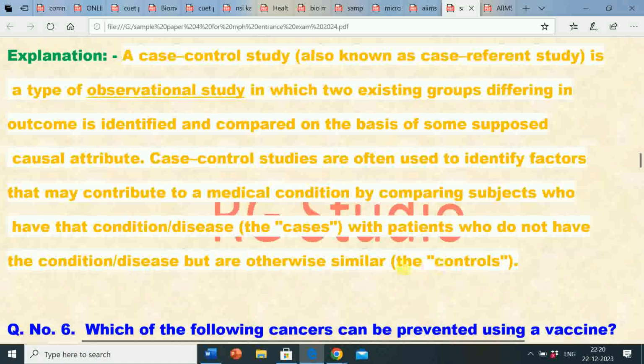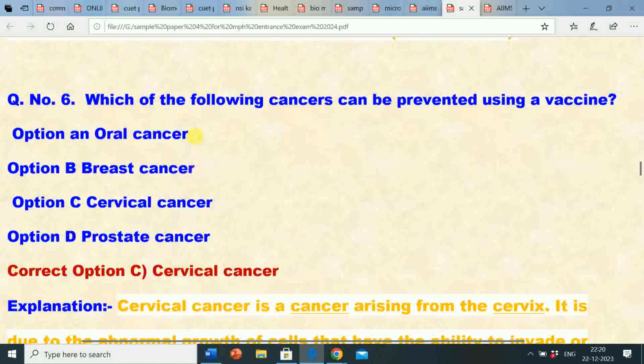Question number 6. Which of the following cancers can be prevented using a vaccine? Option A, oral cancer. Option B, breast cancer. Option C, cervical cancer. Option D, prostate cancer. The correct answer is option C, cervical cancer.